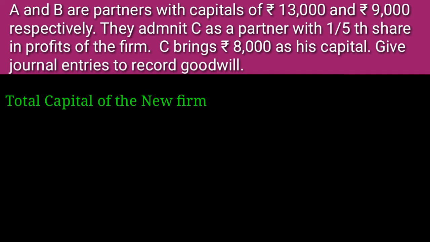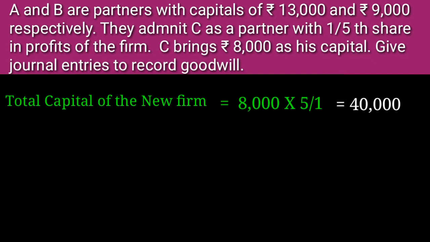Total capital of the new firm means the new partner's capital into reciprocal. Here the new partner's capital is 8,000 and his share is 1/5, so the reciprocal is 5/1. So we multiply 8,000 into 5/1, that's equal to 40,000. So 40,000 is the total capital of the new firm.